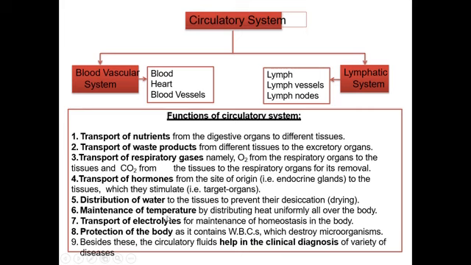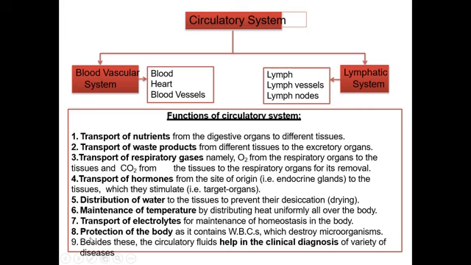Number 6, maintenance of temperature. Maintenance of temperature, that is known as homeostasis. Homeostasis is also maintained by the circulatory system. Number 7 is transport of electrolytes, and number 8 is protection of the body.